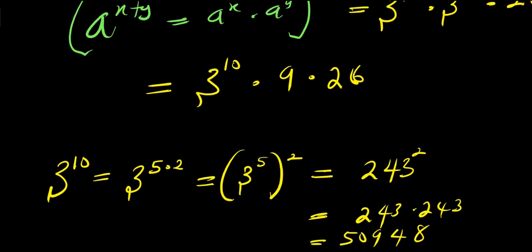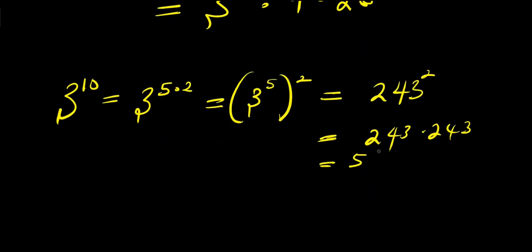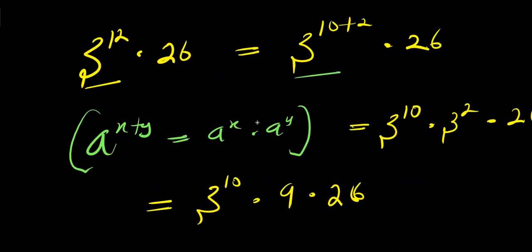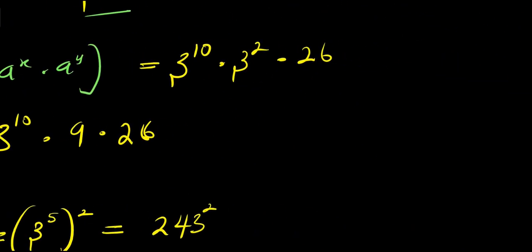I have even forgotten, I have a lot of things on my brain. I think it's 59049. You can confirm that. It is 59049. That is 243 times 243, that means that is 3 power 10. So we are going to multiply that. So we have 59049, that is 3 power 10, times 9 times 26.